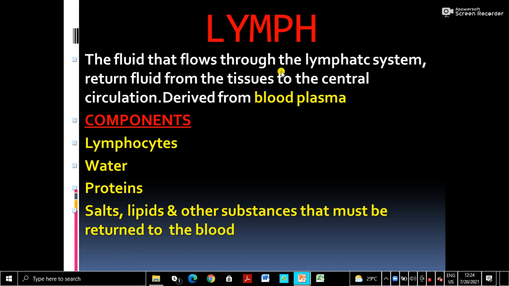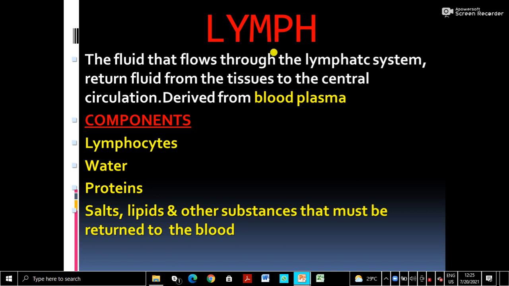What happens is, while the blood flows through the capillaries, some soluble substances, some proteins and water will leak from the capillaries or blood vessels, and it becomes what is called tissue fluid. Through the tissue fluid, the exchange of materials takes place between blood vessels and the tissues.